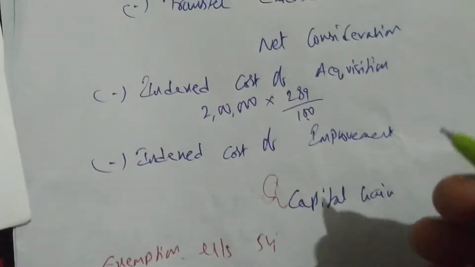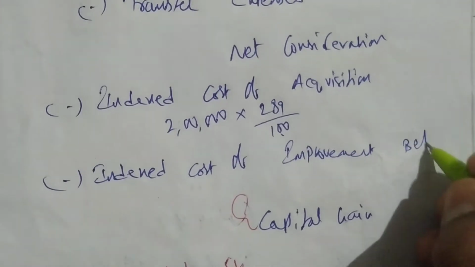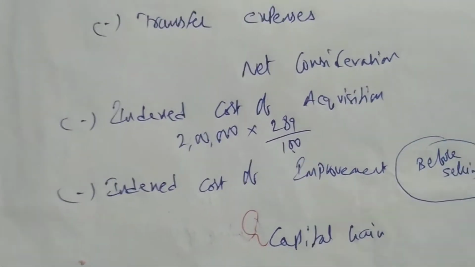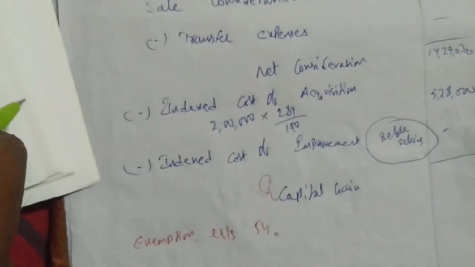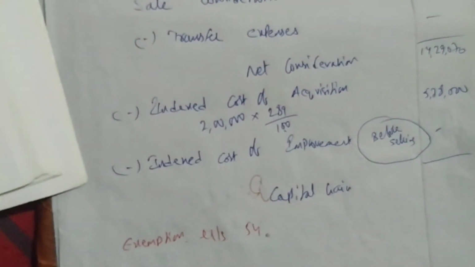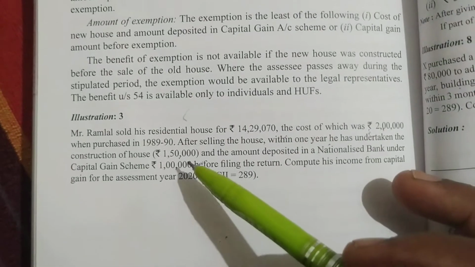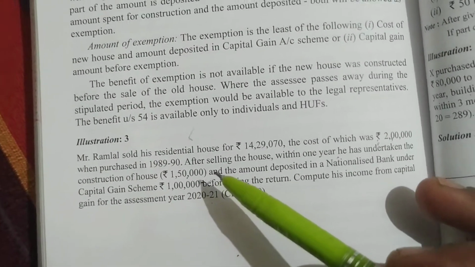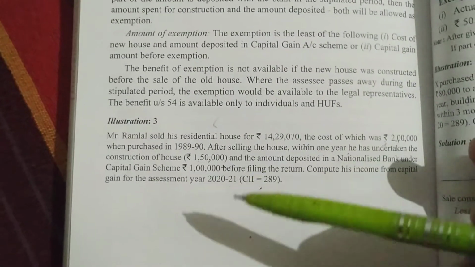Earlier, in the problems we have seen, improvement is also construction. This improvement construction we have to take before selling the house. But here we are talking about after the house is sold. After selling the house, if he is constructing a house, this is called exemption. So don't get confused between improvement and construction. Improvement is before selling the house, and this is after selling the house. After selling the house, if the construction is done, that comes under exemption.